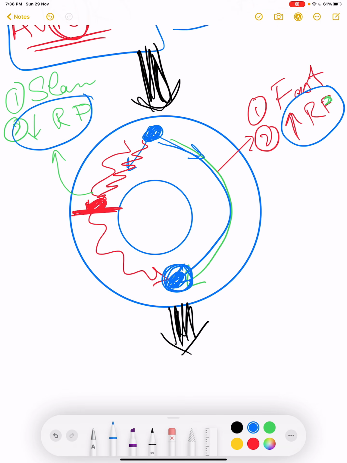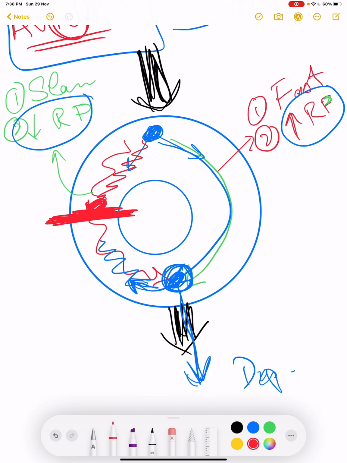Then at this end, again it has two options. Either it will go and depolarize the ventricle or enter the circuit, and again the action potential doesn't know, it will just follow the circuit. So it has two circuits. Some of it will go to the ventricle and depolarize the ventricle, and the other will go back through the slower pathway. It will follow the slower pathway, and at some point it will meet the action potential coming from the outside, and they will cancel out each other's effect, and the story will end over here. That's the end of the story. So again the cycle will repeat.